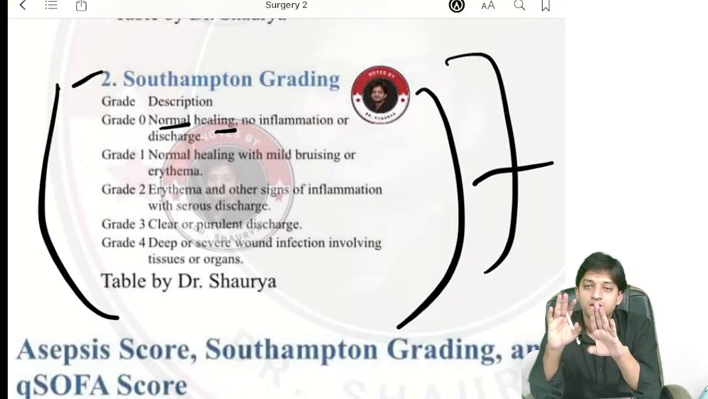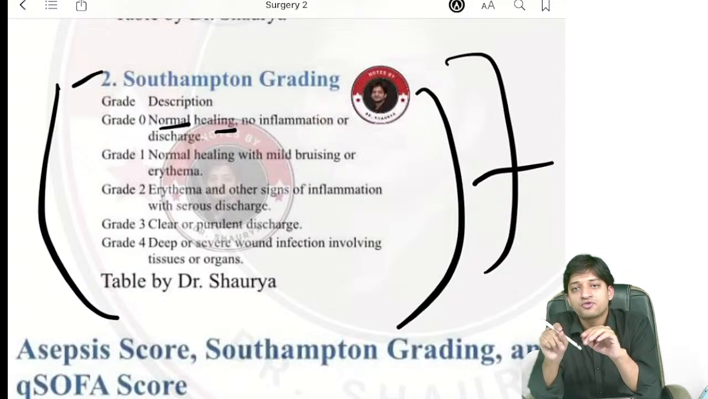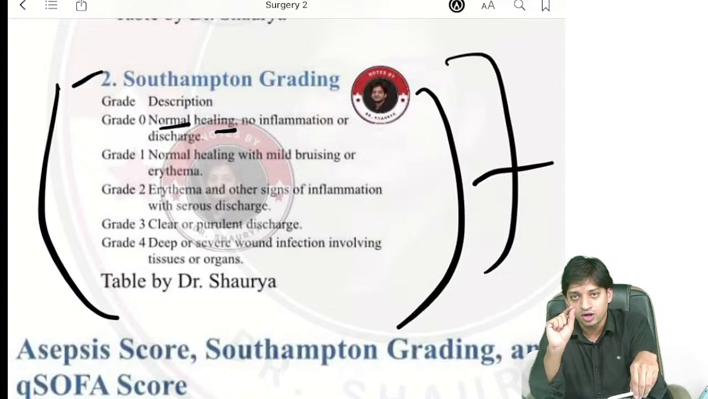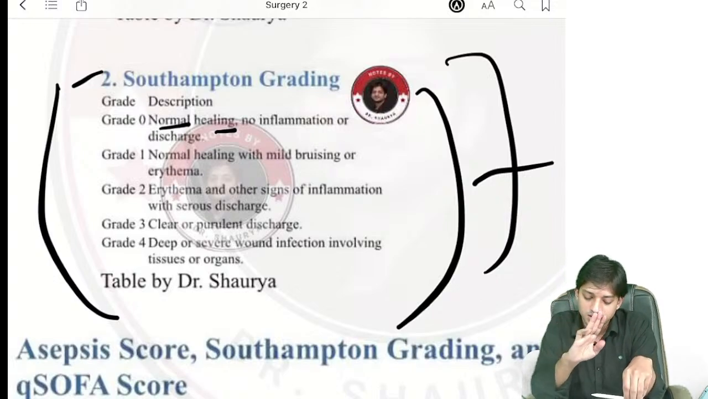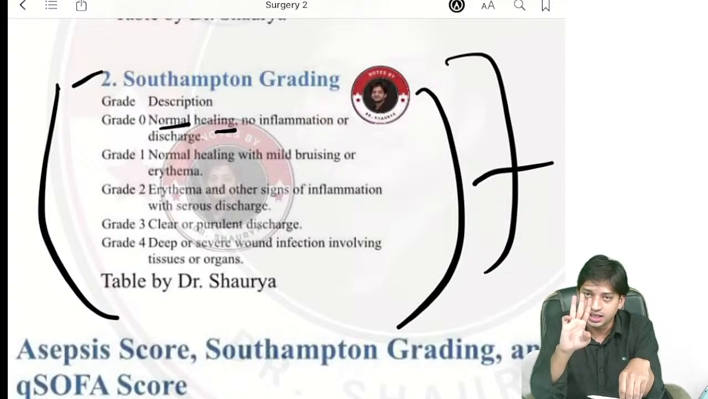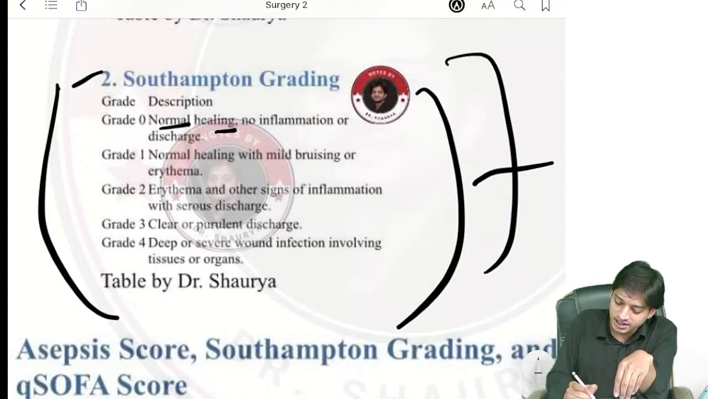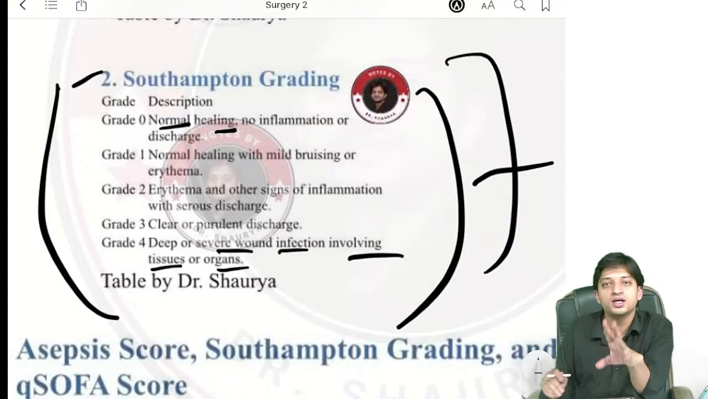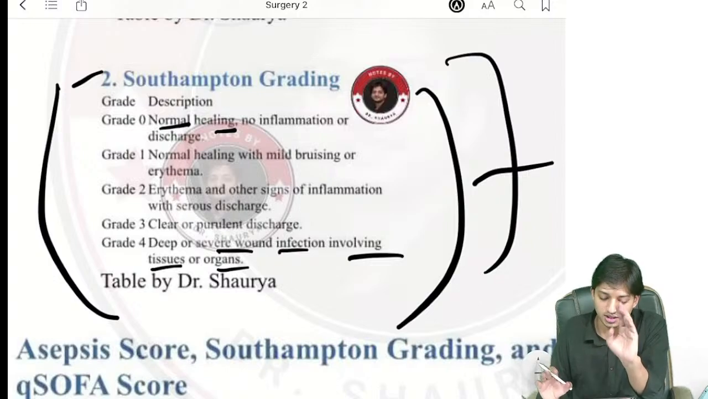Grade 2, erythema will be there, and apart from erythema, there will be serous discharge, thin watery serous discharge. No pus, nothing like that, right? Grade 3, clear purulent discharge will be there, right? Grade 4, deep or severe wound infection involving tissues and organs will be there, right?